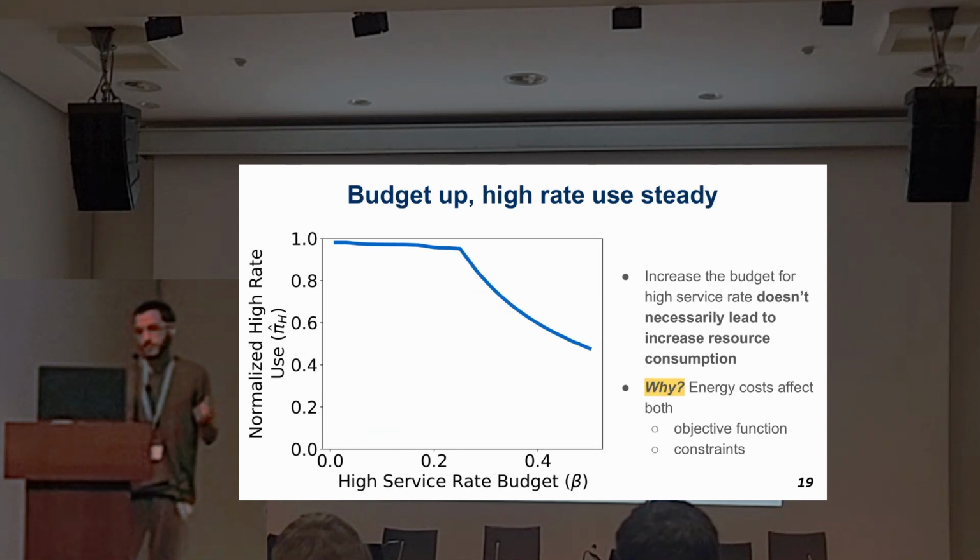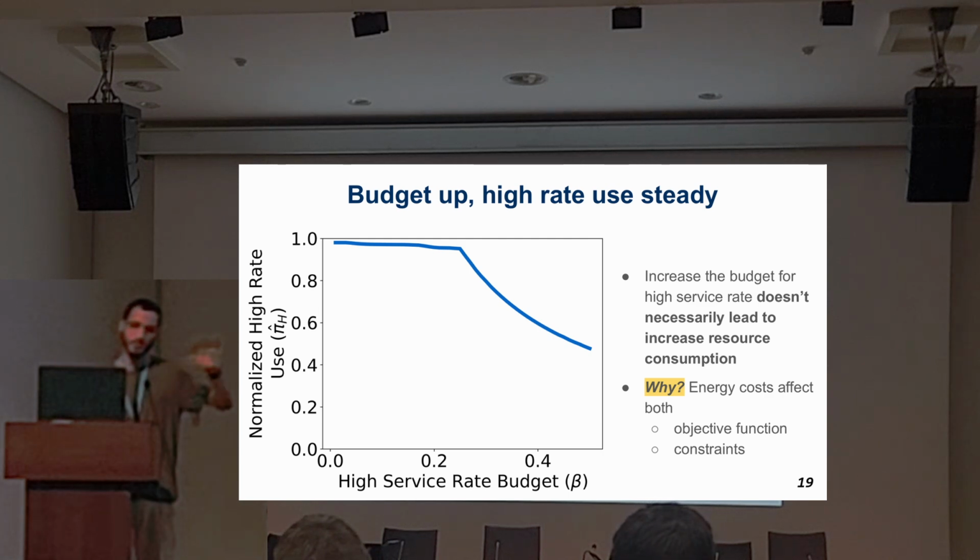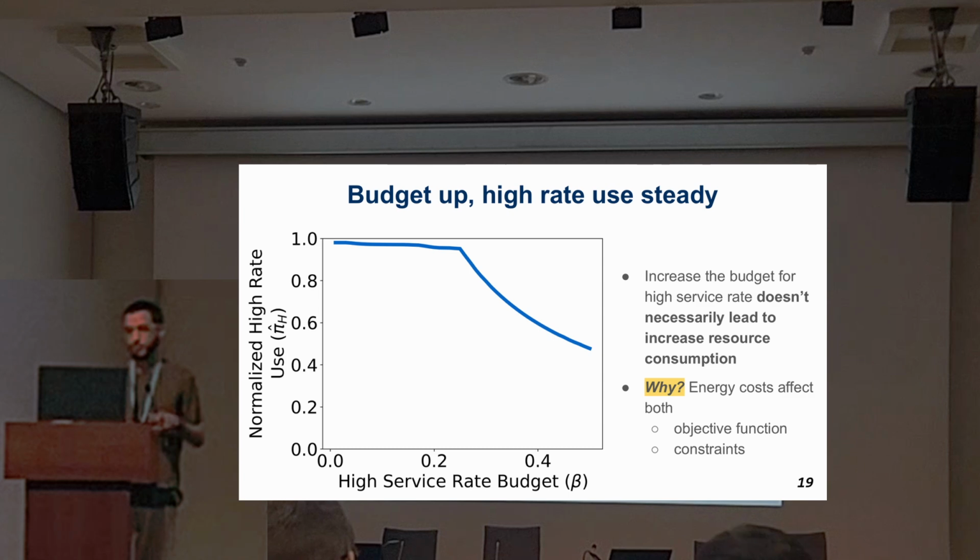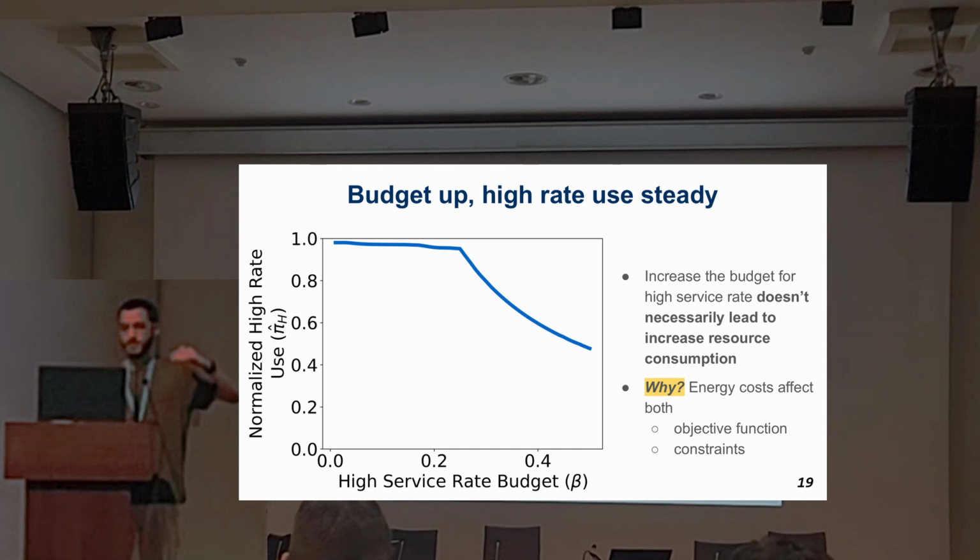The second insight is that we have the same y-axis, normalized high rate, but on the x-axis, we have the budget itself. If we increase the budget, we have a more flexible budget. It does not necessarily mean that it will use all this budget. The thing is that it's saving the energy costs because of the objective function and constraints.